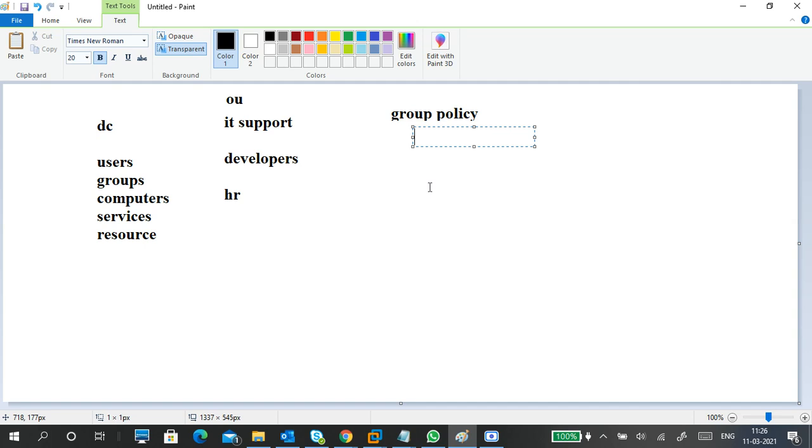So I put a GPO1 for any group policies. GPO means group policy object. So 1, 2, 3, 4, I will put it.